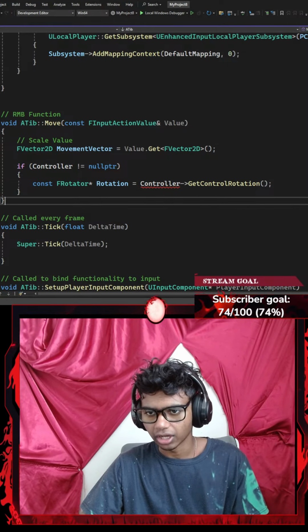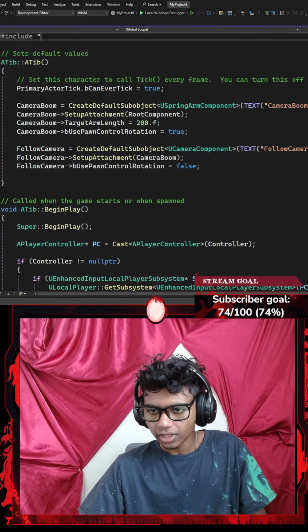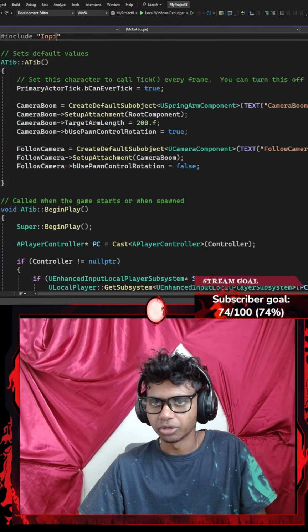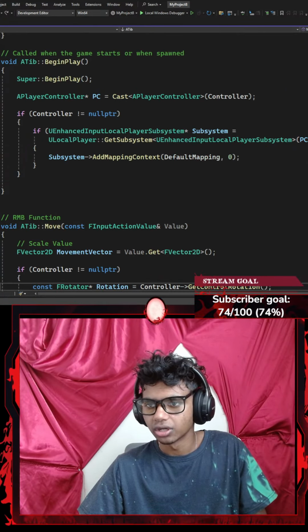So I have a scale value, I have an if statement that checks for my player controller, then I have a constant F rotator. I went ahead and included my input action values as a header file, so I should have access to this, but for some reason my controller points towards get controller. I'm still positive that my controller is going to be pointing towards my get control rotation. Controller points towards get control rotation. This is correct. I think it was just my editor messing with me.